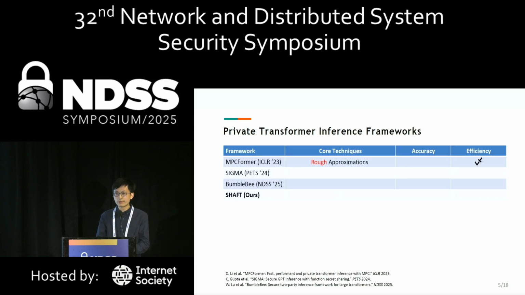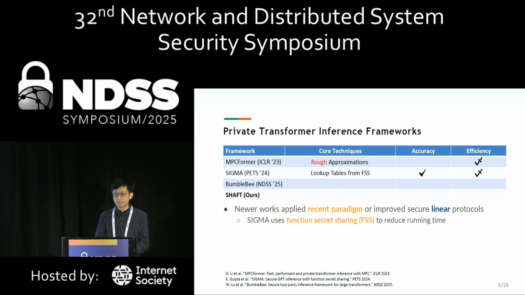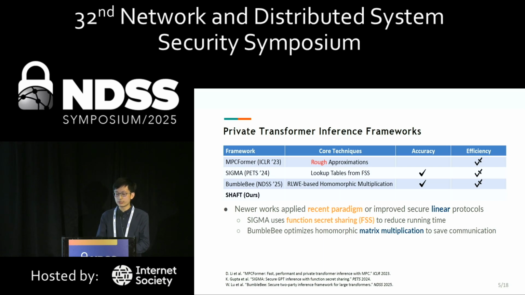Earlier work like MPCFormer used rough approximations for these nonlinear functions, resulting in an accuracy error of more than 5%. Newer works applied recent paradigms or improved secure linear protocols. The state-of-the-art Sigma used function secret sharing to reduce running time, and Bumblebee optimized homomorphic matrix multiplication to save communication. And they reused existing techniques for approximating those nonlinear functions in private transformer inference frameworks.